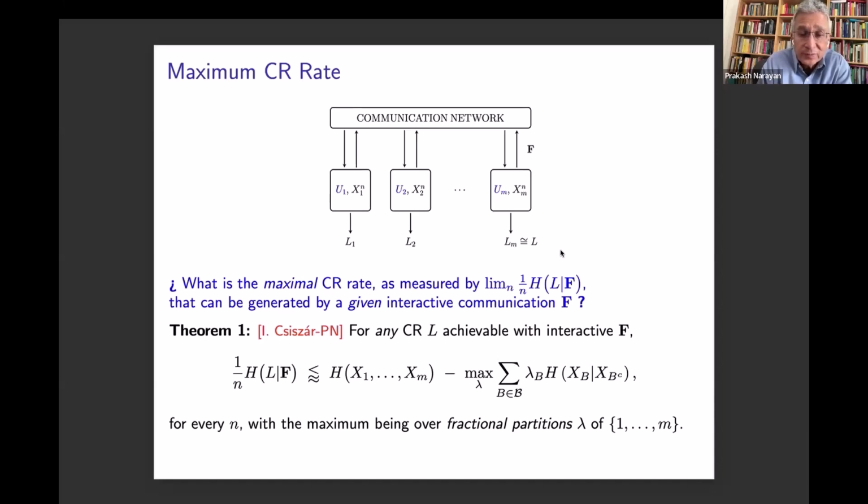Yes, in my problem, in your case, this shared information is reduced to a sum of bipartite mutual information, but with arbitrary fractional partition, it's a problem for some quantum stuff. So yes, I see. Please do write to me, and I will be happy to discuss this matter further with you.